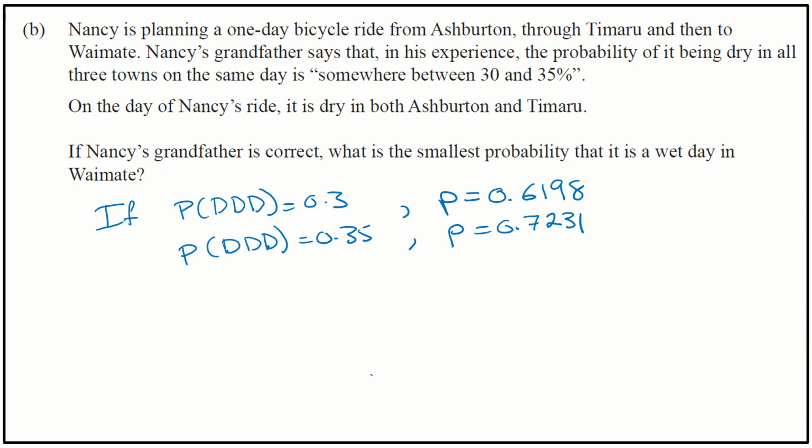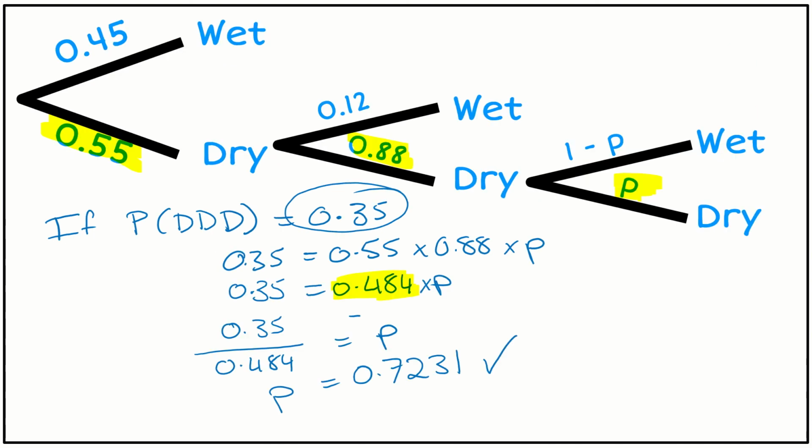Okay, so now let me go back to the question. And the question says, if Nancy's grandfather is correct, what is the smallest probability that it is a wet day in Waimate? Okay, so the smallest probability of being wet. If I go back to my tree diagram here, that's talking about the smallest probability of this 1 minus p, because we're talking about the chance of it being wet in Waimate.